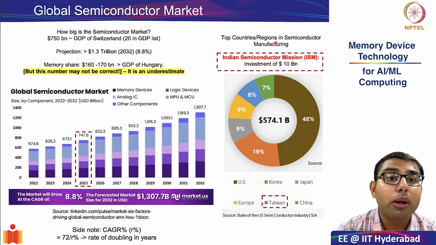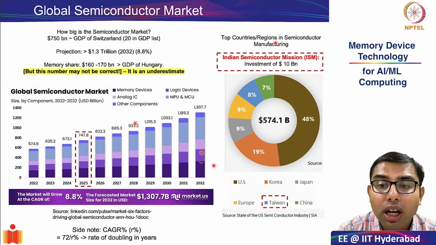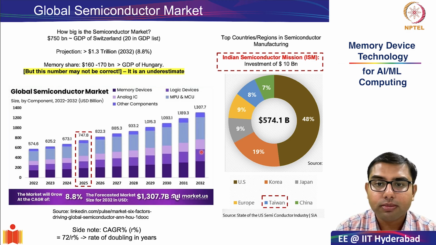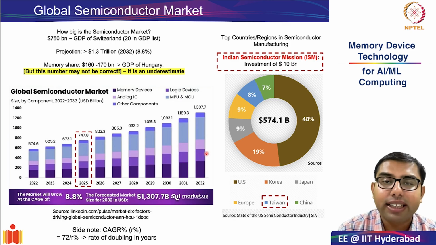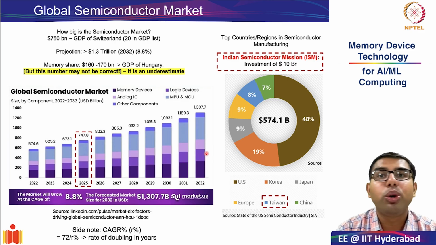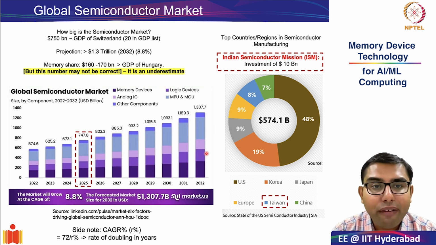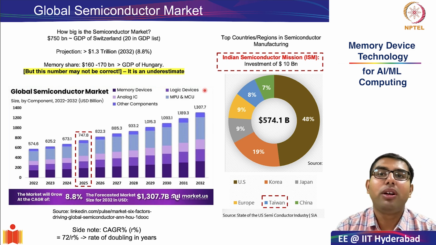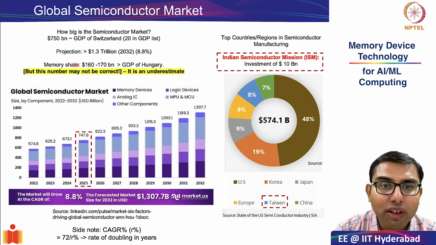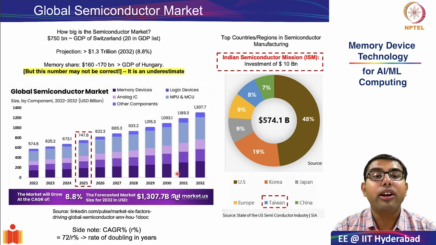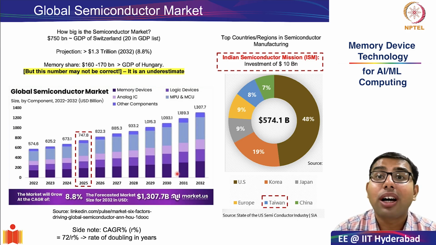So if we go back to the previous slide, we had a separate segment for the logic devices, but it is important to note that 60 to 70% of this particular segment could again belong to embedded SRAMs. And therefore, we had made the claim that the size of the memory market indicated in this graphic, $160 to $170 billion, might be a gross underestimate.